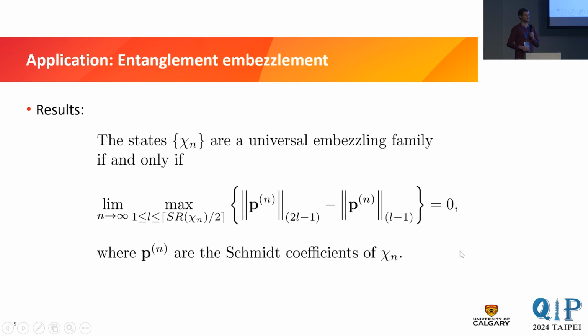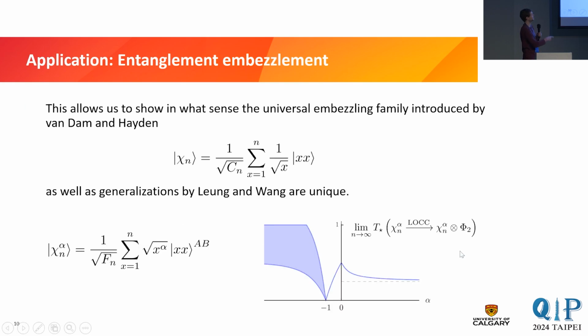Okay, so now with this closed form expression for the star conversion distance, we can also find a condition for when a family of states is universally embezzling. So this may look a little bit complicated, but it's much simpler than asking just can we get any state from it with LOCC, right? Because we only have, again, Q-fun norms, and then we also need to do this maximization over integers in this case. So in particular, this allows us to study in which sense the original family of universal embezzlers introduced by Van Dam and Hayden is unique.